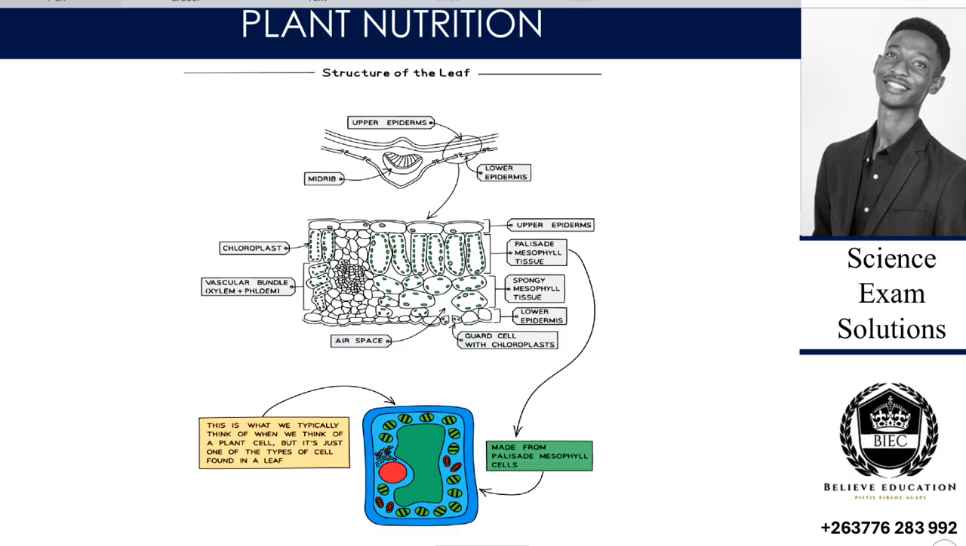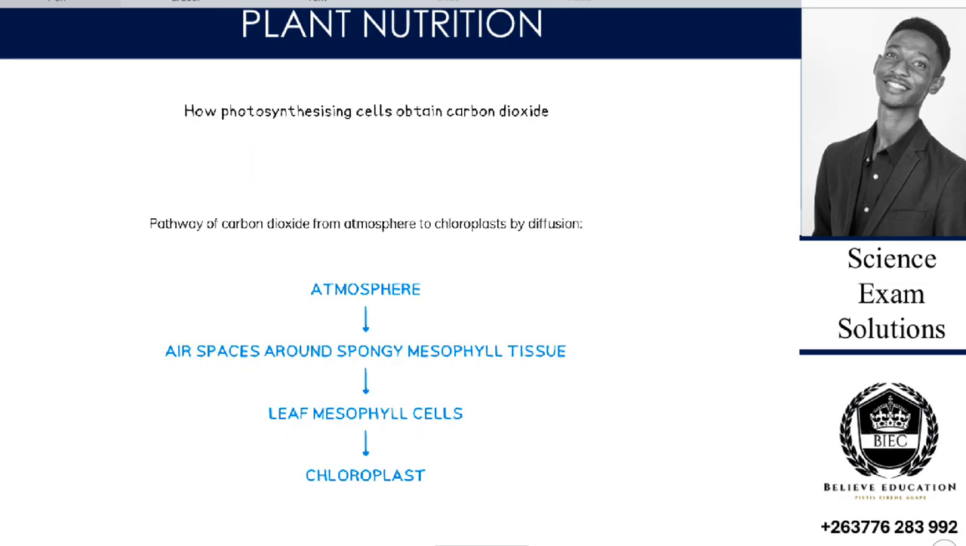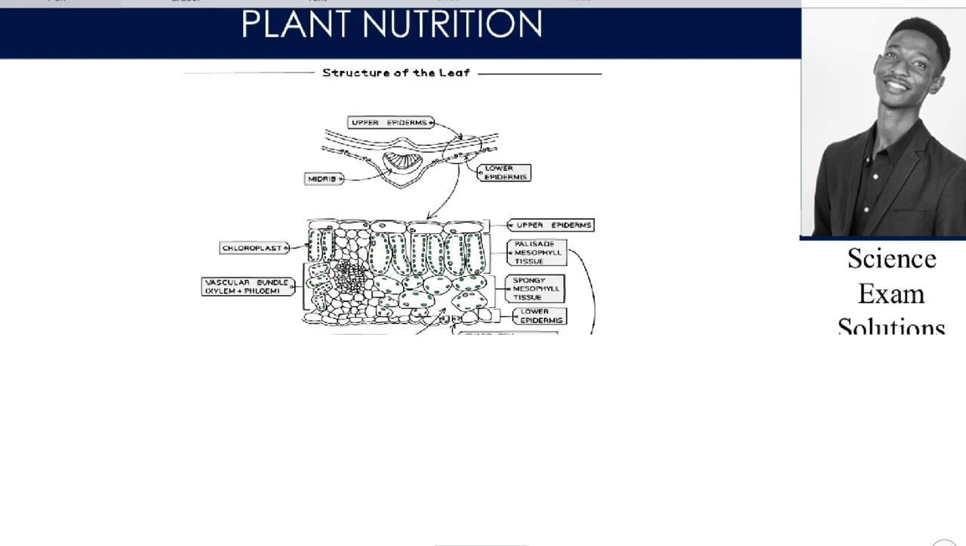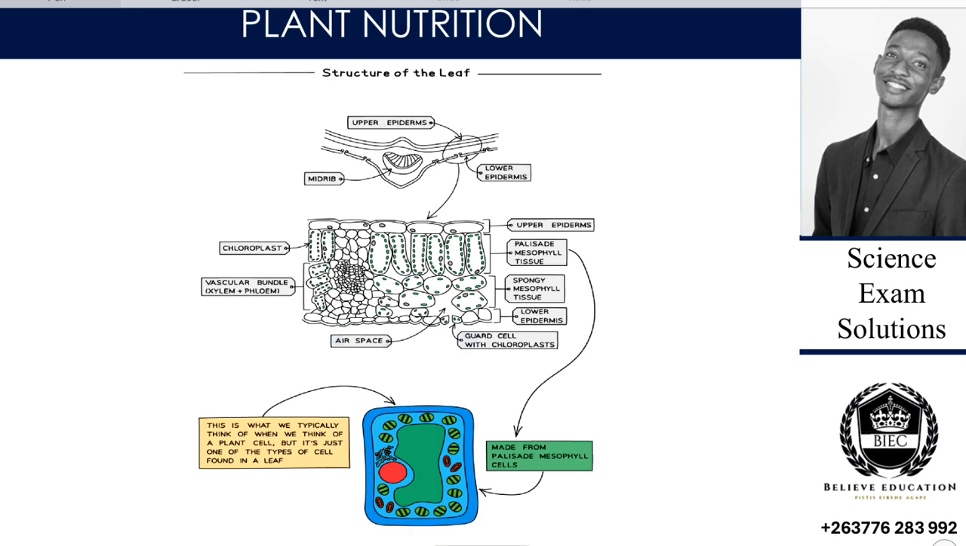Then we look at the structure of the leaf. So in the next lesson, since this lesson was quite long, we'll look at plant nutrition, and particularly we'll be starting to look at the structure of the leaf and how it is adapted for photosynthesis to take place. So I'll catch you in the next lesson, and we'll look at the structure of the plant.